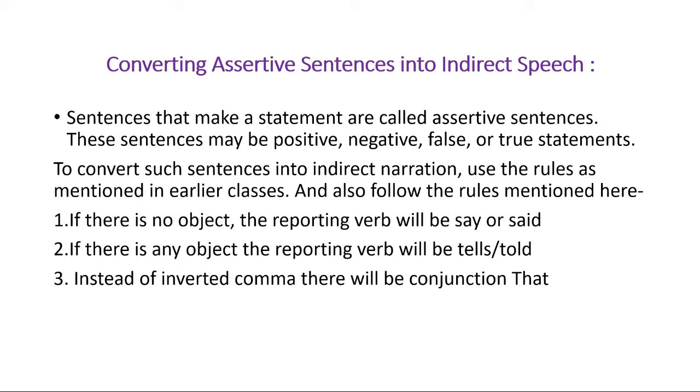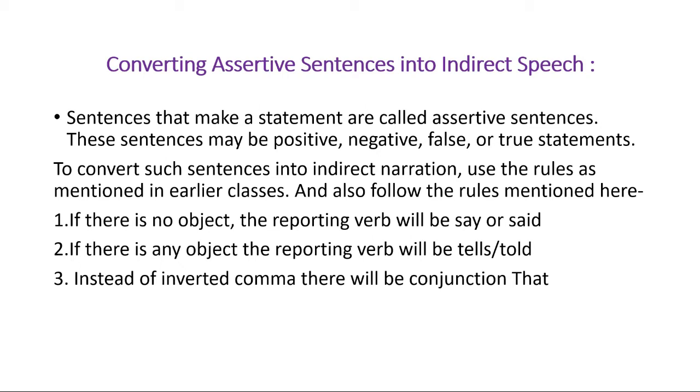Sentences that make a statement are called assertive sentences. We all know that. This is actually very basic. This sentence may be positive, it could be negative, it could be a false or true statement, but it should be a statement. That is an assertive sentence. So to convert such sentences into indirect narration, we have to use the rules that we mentioned in the earlier classes, the rules of pronoun and the rules of tense. But we have to use some new rules.